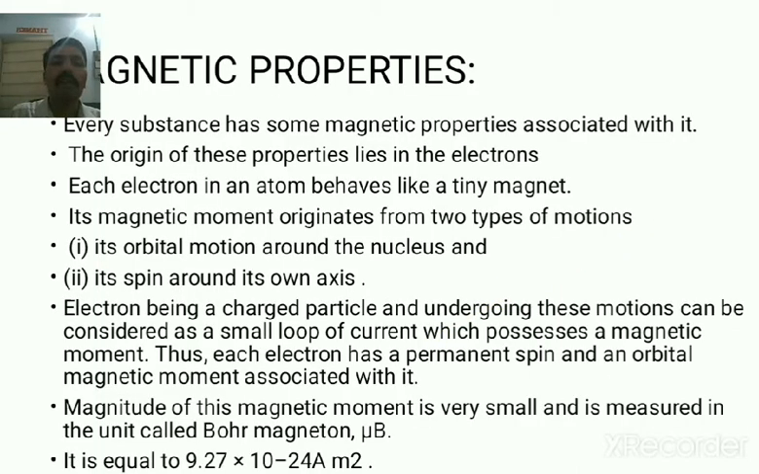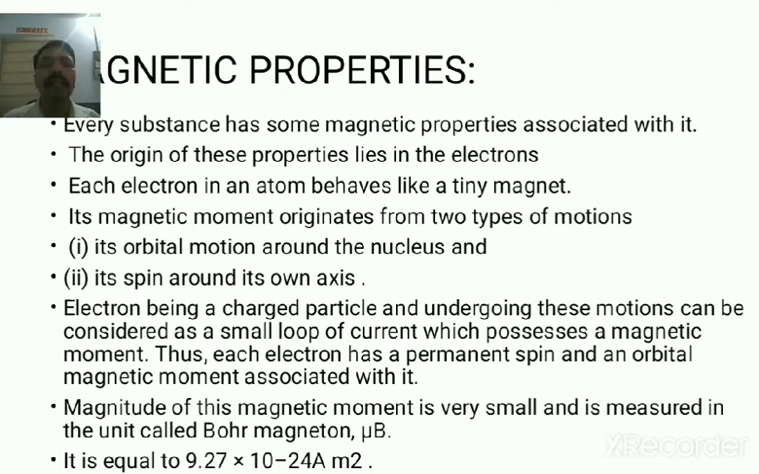Magnetic moment of the electron is due to the orbital motion and the spin motion. The electron, being a charged particle and undergoing this motion, can be considered as a loop of current which possesses magnetic moment. Thus, each electron has a permanent spin and orbital magnetic moment associated with it. And magnetic moment is measured in terms of Bohr magneton. One Bohr magneton is equal to 9.27 x 10^-24 ampere meter square.